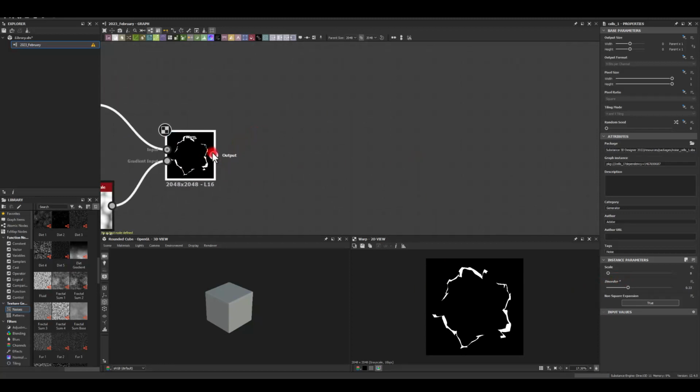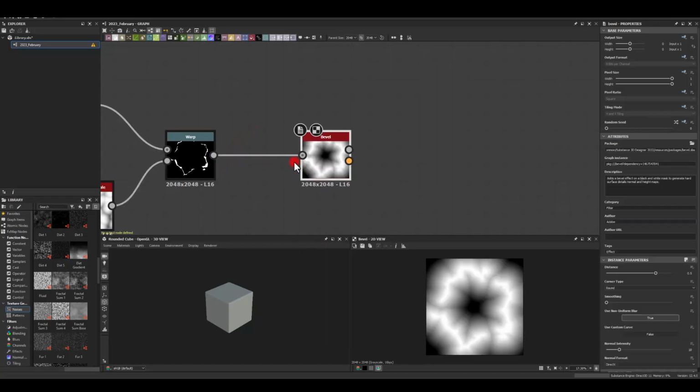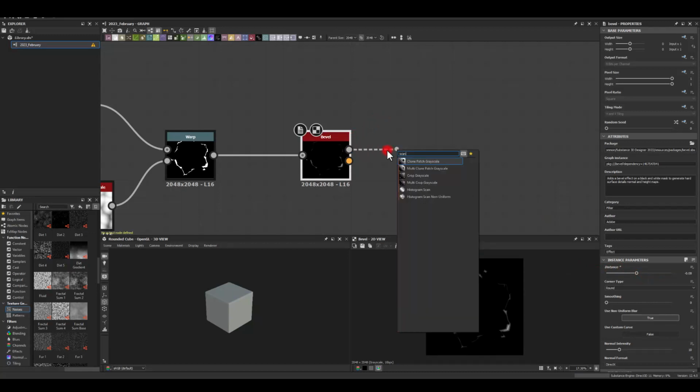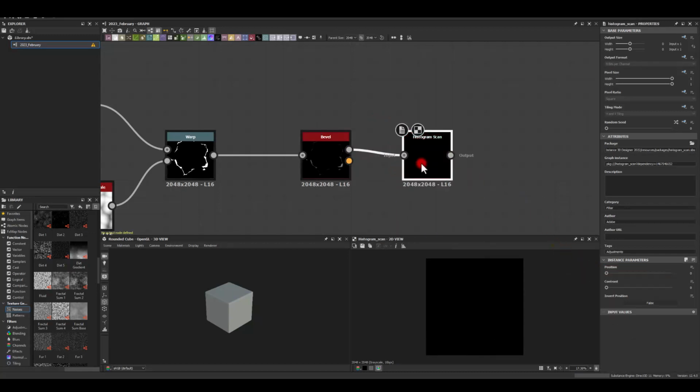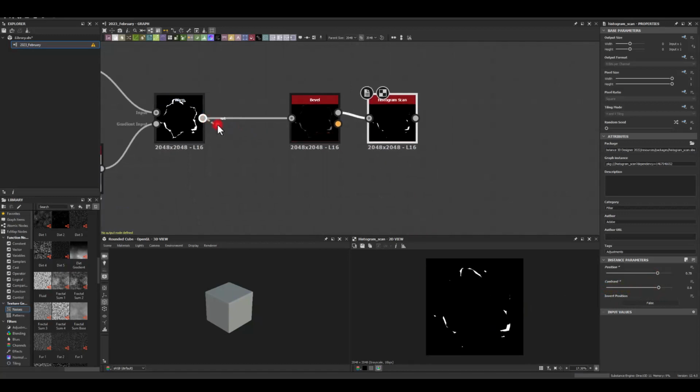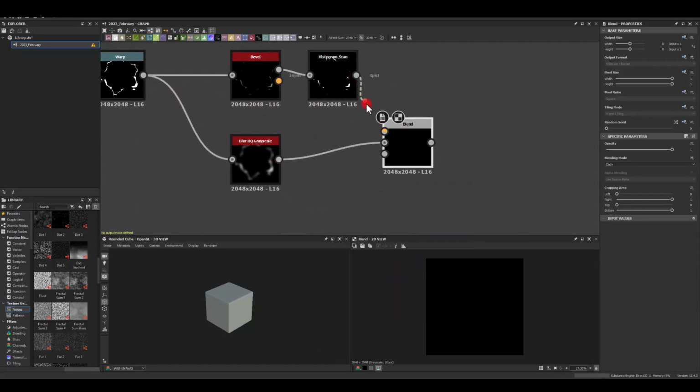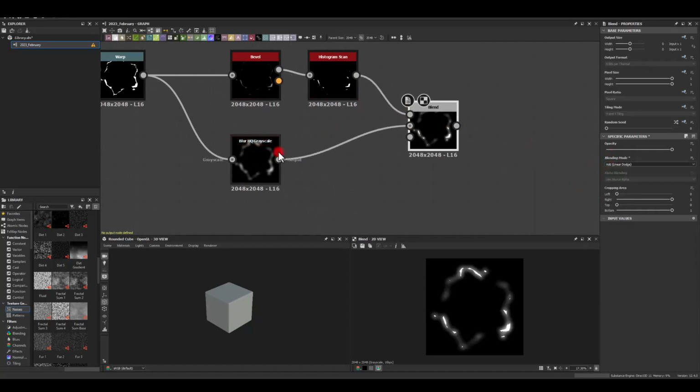Next, I want to use a bevel, and that will be to create highlights on it. Histogram scan to isolate it. So we're getting those, and you can see I'm just going to increase the contrast, and we're getting some nice highlights, and I'm going to blend it together with the previous version. But before that, I'm going to apply blur and blend it nicely using add linear.